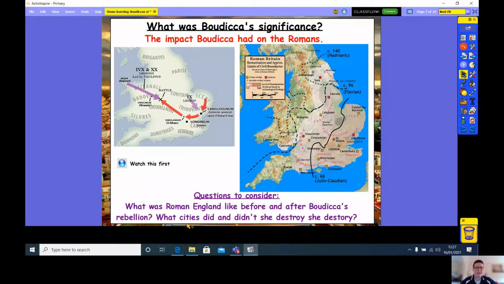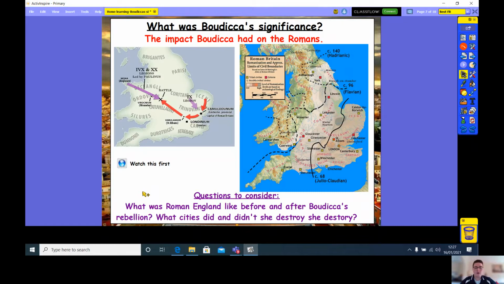So first of all, let's think about what Roman England was like before and after Boudica's rebellion. Before Boudica's rebellion, the Romans would have been able to take over some of the tribes and some of the land in Britain. So they would have built lots of different buildings to show that these were Roman lands, okay? And these buildings would have been very expensive, very big, and they would have been very, very proud of what they'd managed to build and conquer in England.